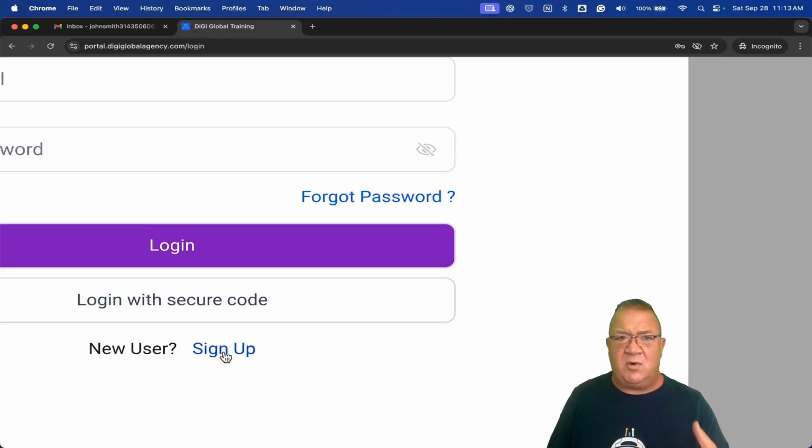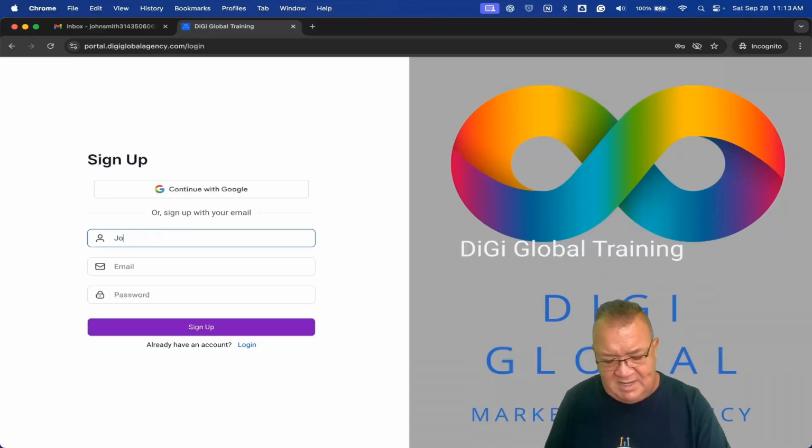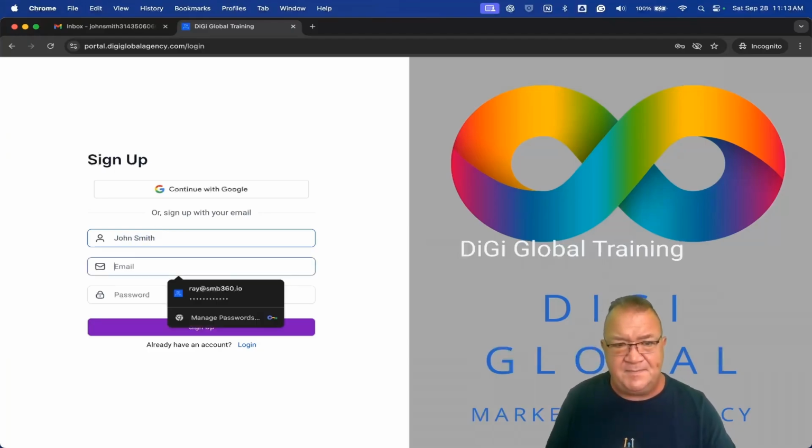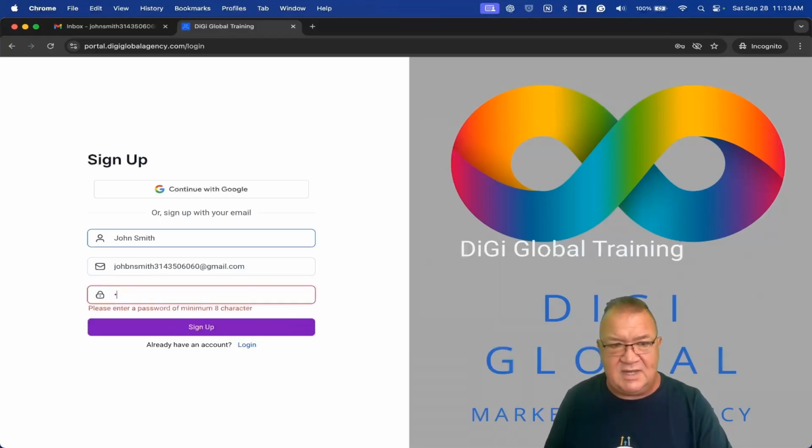Just because you have a portal, you can publish this and actually have people, if they're a new user or if they're returning, if they're a new user, they can click here to sign up. So I'm going to click here and sign up. My name is going to be John Smith. I know, very original. Don't make fun of me. So here, John Smith, 304-350-606. I'm going to type in the email address, and then we'll give this guy just a password here so I can get logged in.